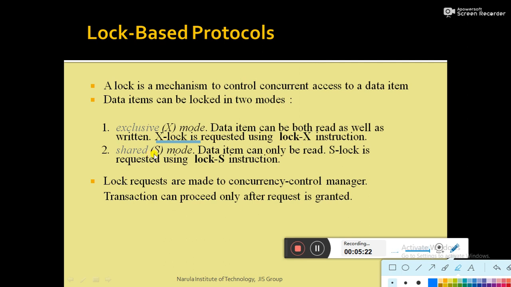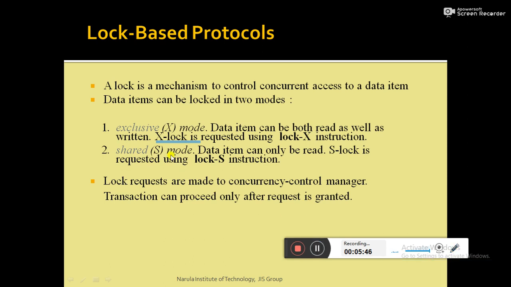And second, shared mode lock. Shared mode lock means the data item can only be read. That means if a particular transaction acquires a shared mode lock, then the data item can only be read by the transaction. The transaction cannot perform the write operation under a shared mode lock.